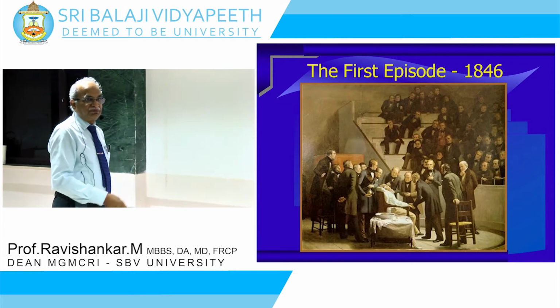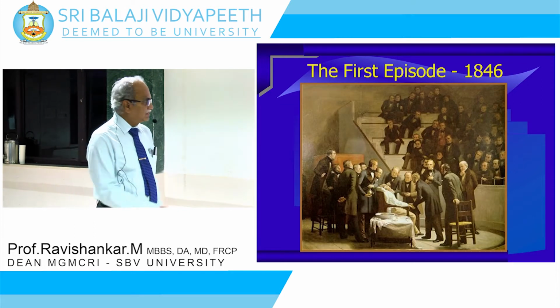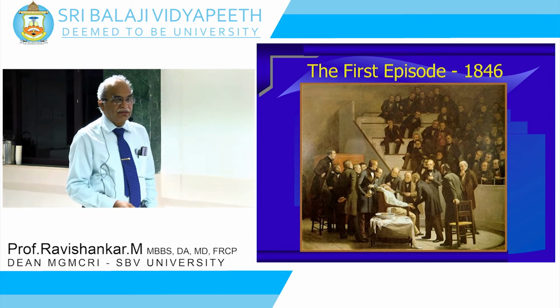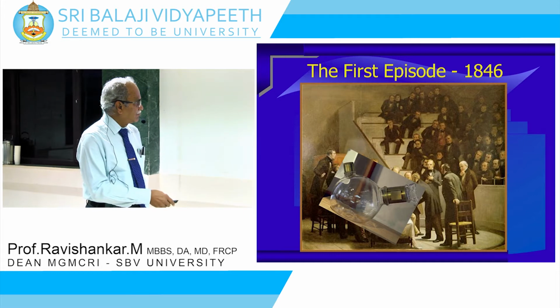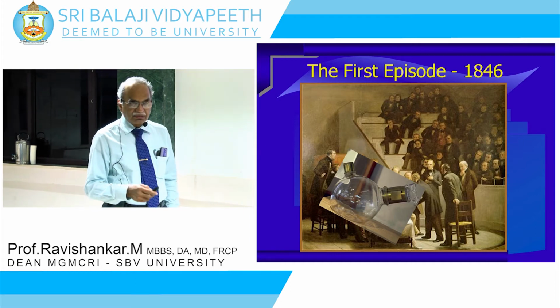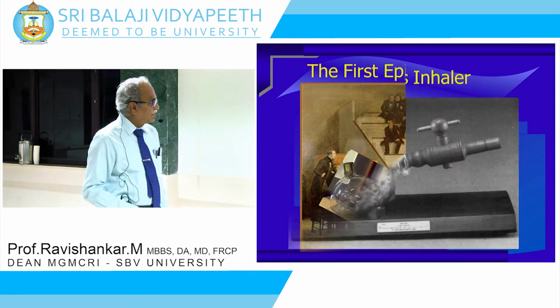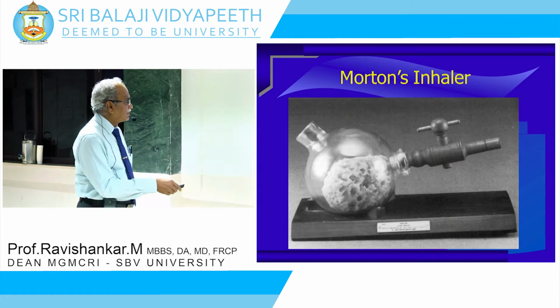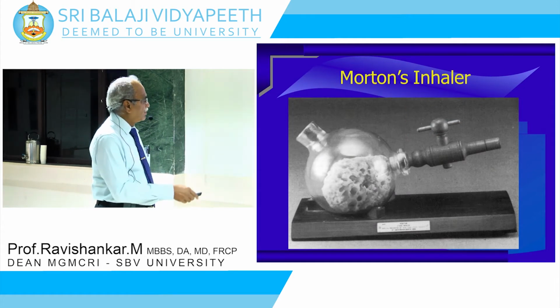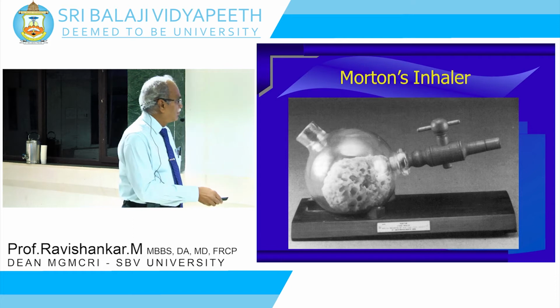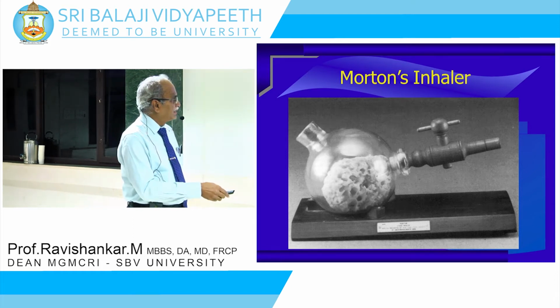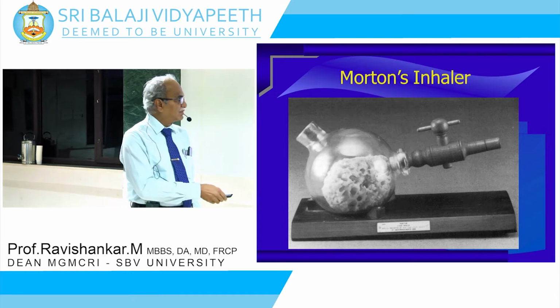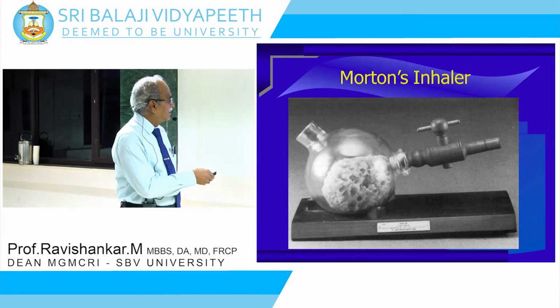Now, the first episode of administration of anesthesia is by Morton, and what did he use? He used this, and this is the first breathing system that came. What did he do? He had a sponge. He had a glass bowl in which you had two openings, one here and one here. The patient is asked to clench his teeth on top of this and breathe inside, so that the atmospheric air went